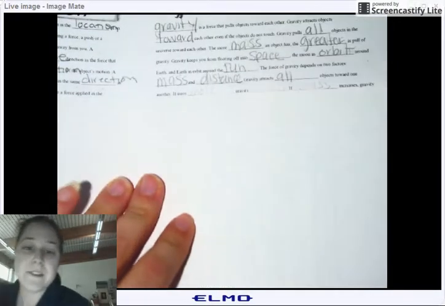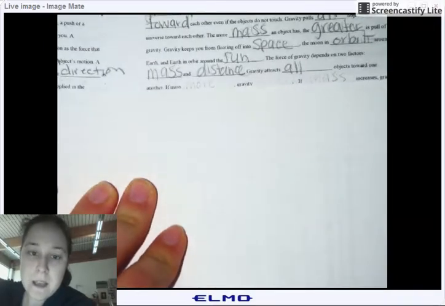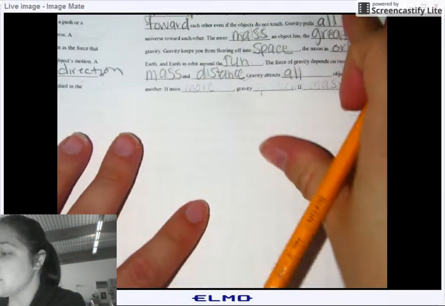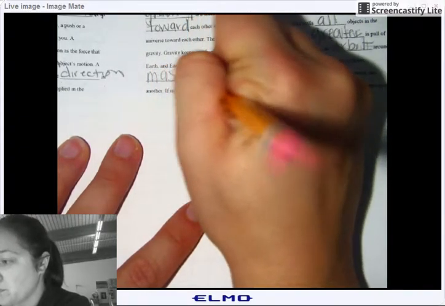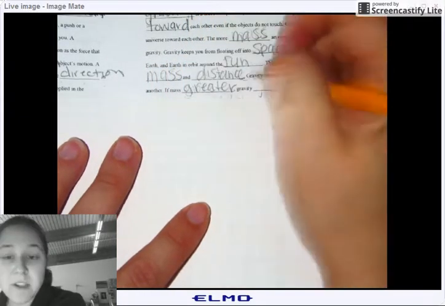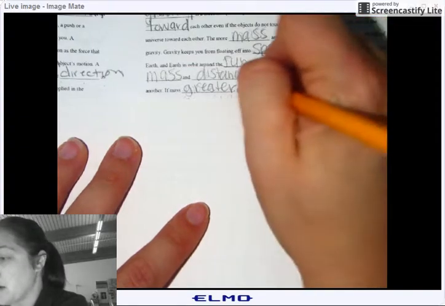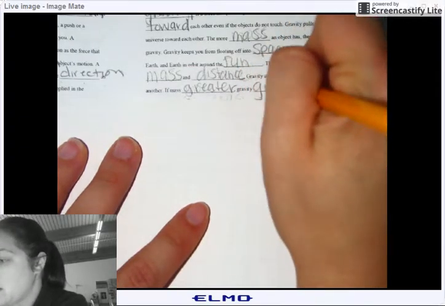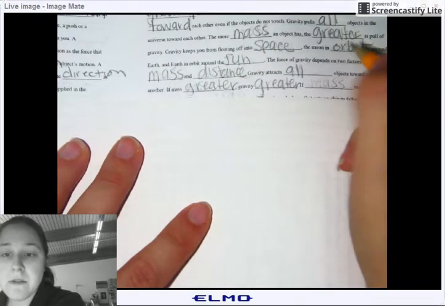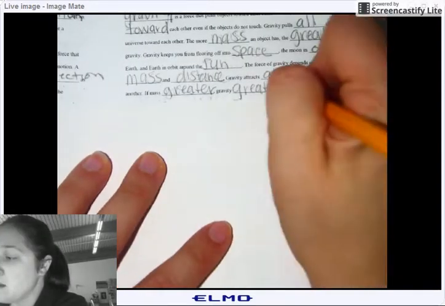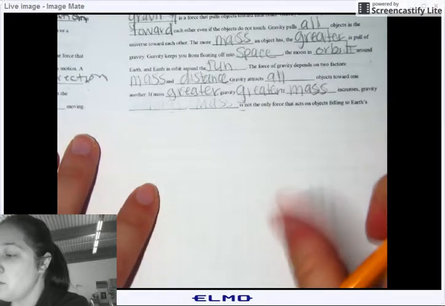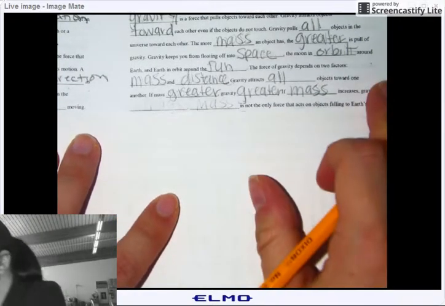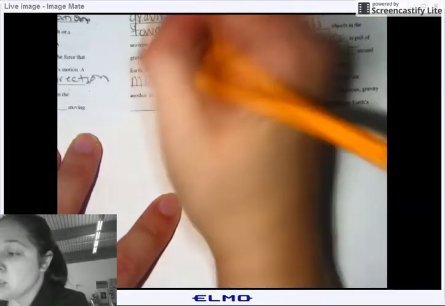Okay, we can answer the next one. If mass is more or greater, I'm going to put greater, gravity is going to be what? Greater. If the mass increases, gravity is going to increase.